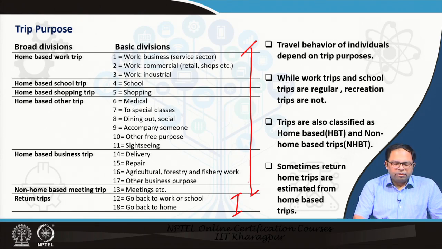So from an estimate of all these home based trips, we can estimate the number of trips returning back to home as well. So usually many people do estimate only this part and also non-home based trips, but they ignore this part. They will just take a multiplication of this and then consider that, because the total load during peak hour is usually more during morning peak hours, and the evening peak hours are usually spread out. But again, that has to be investigated, or it could be different for different cities.